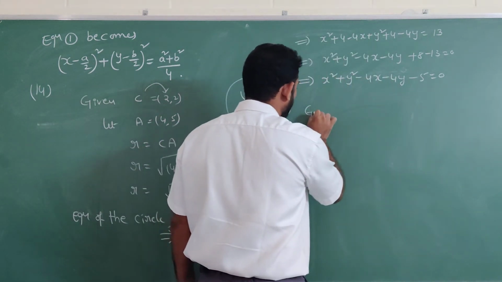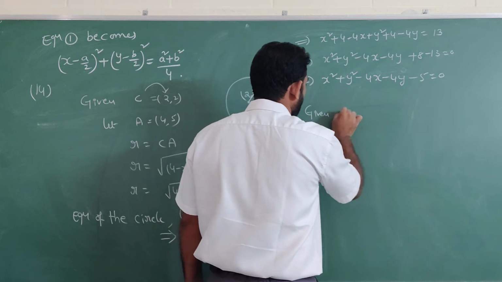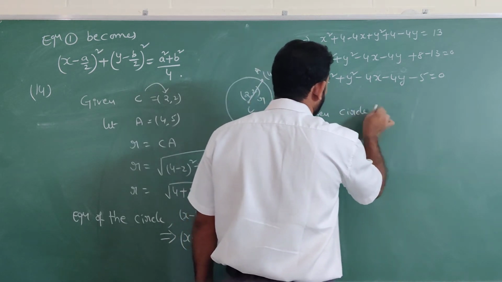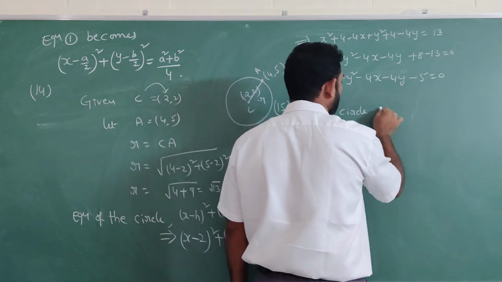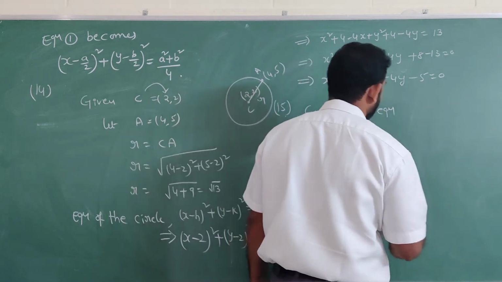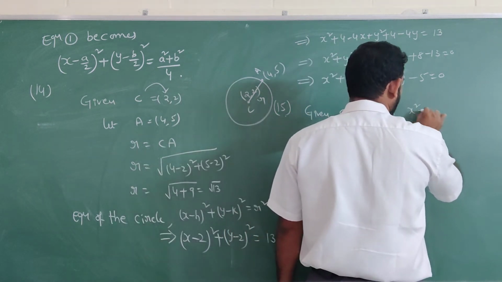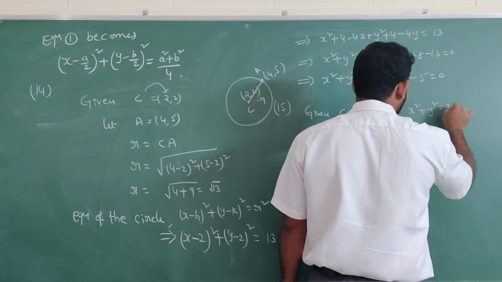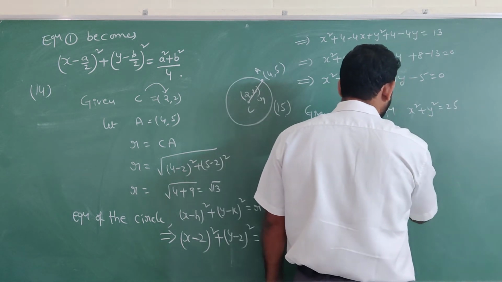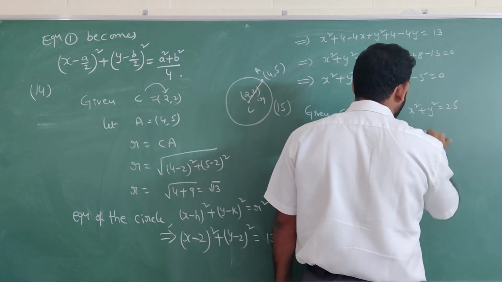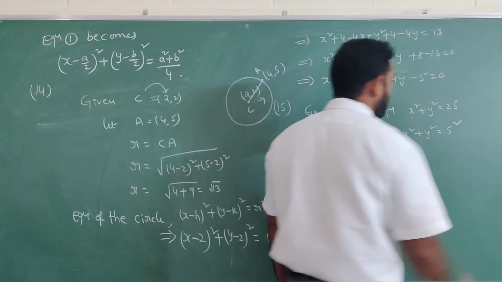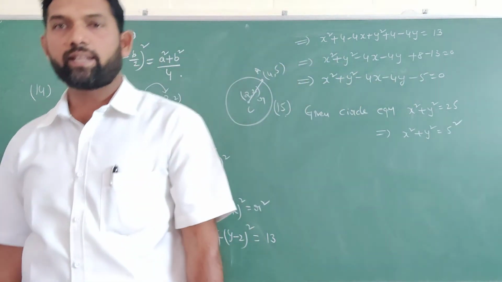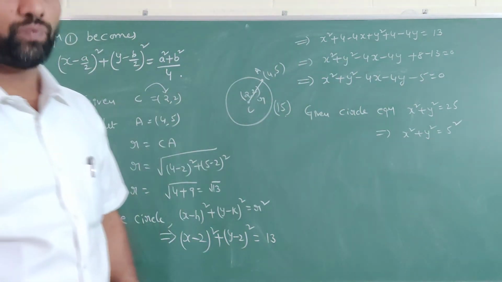Given circle equation x square plus y square equal to 25. So you have to compare with the circle equation. x square plus y square equal to 5 square.